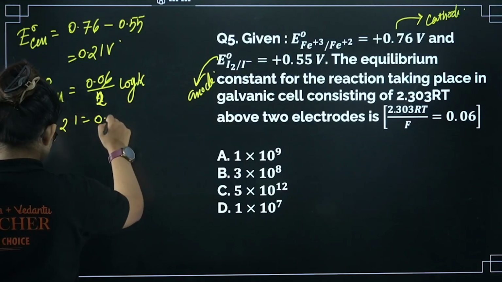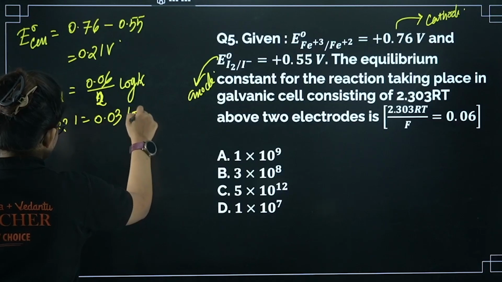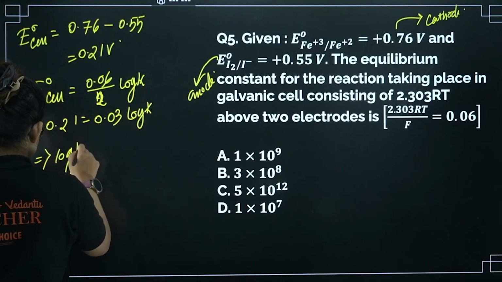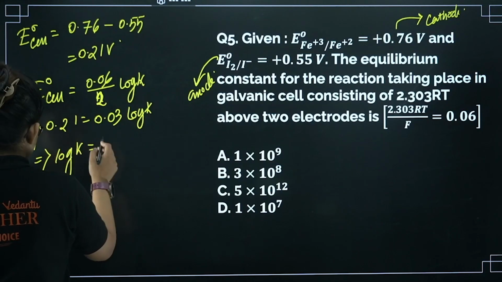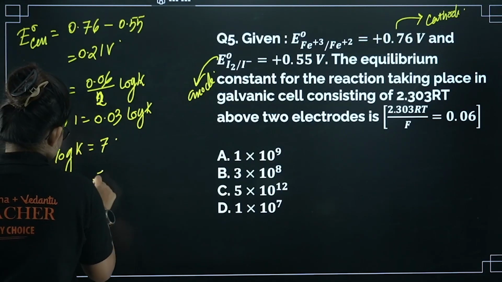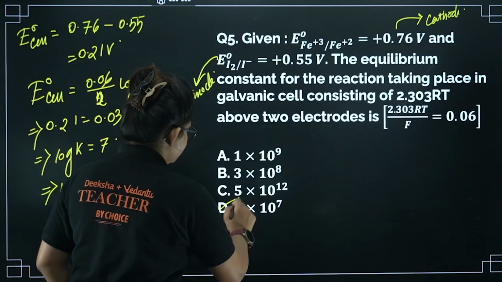So directly we can write 0.03 log K, right? Hence log K will come as 0.21 divided by 0.03, which is 7. So from here K will come as 10 power 7. Okay, so option D is going to be the correct one.